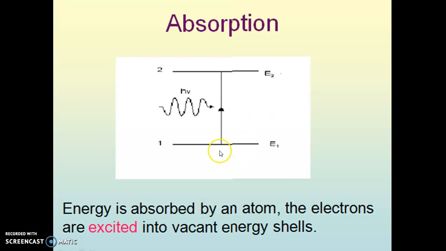Only if N1 is much greater than N2 does stimulated absorption take place. Whenever you supply external energy, and atoms in the ground state outnumber atoms in the excited state, stimulated absorption takes place. This is the first quantum mechanical process that you have to understand.